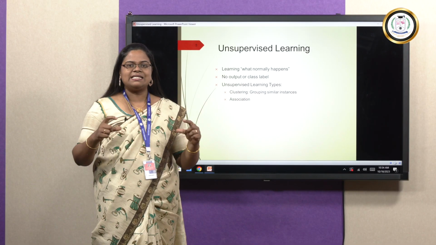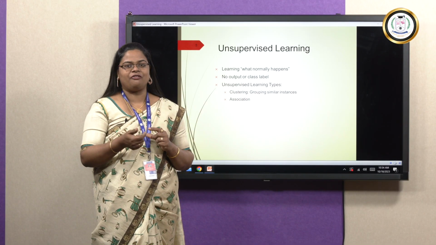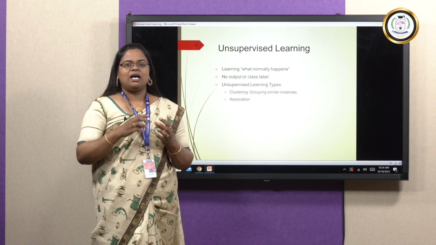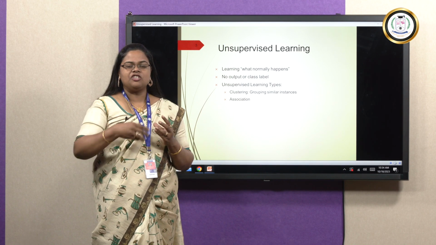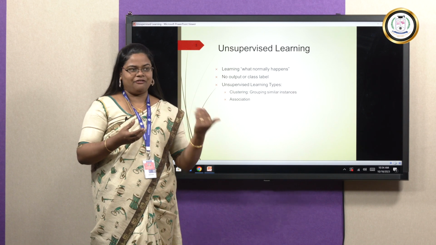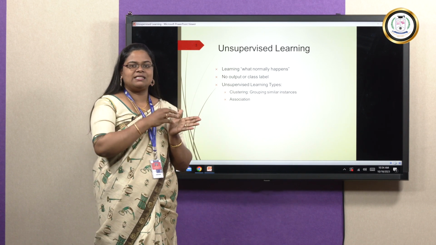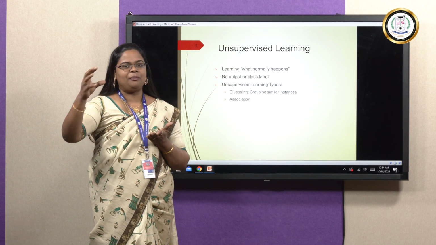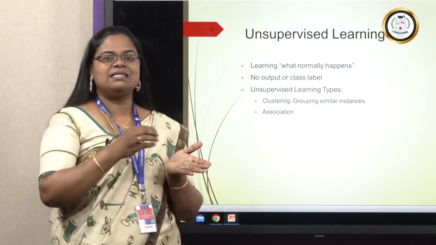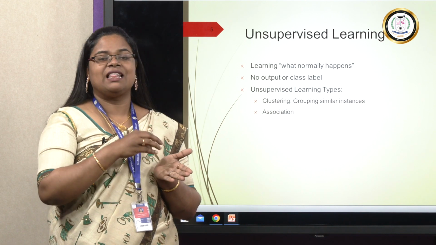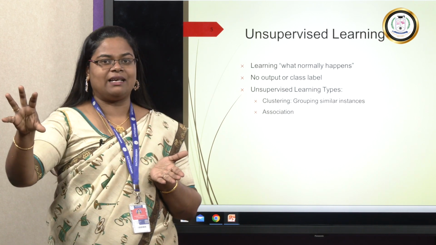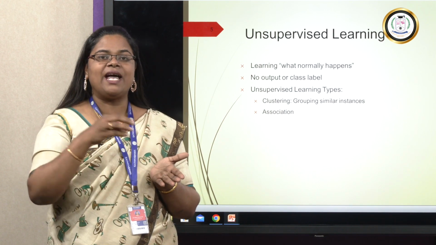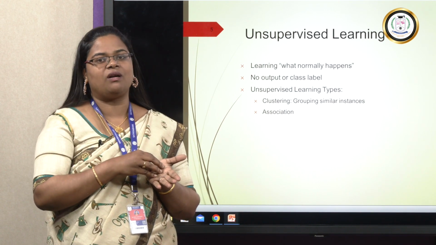So the statement itself tells what the label of the particular data set is: cats and dogs. The particular features are extracted from different images. If it has the features of a cat, then that particular image will be mapped to the cat category. If it resembles dog features, then it will be mapped to the dog category. So this is a supervised learning algorithm. That means the class label, or where to categorize the images, is already known.